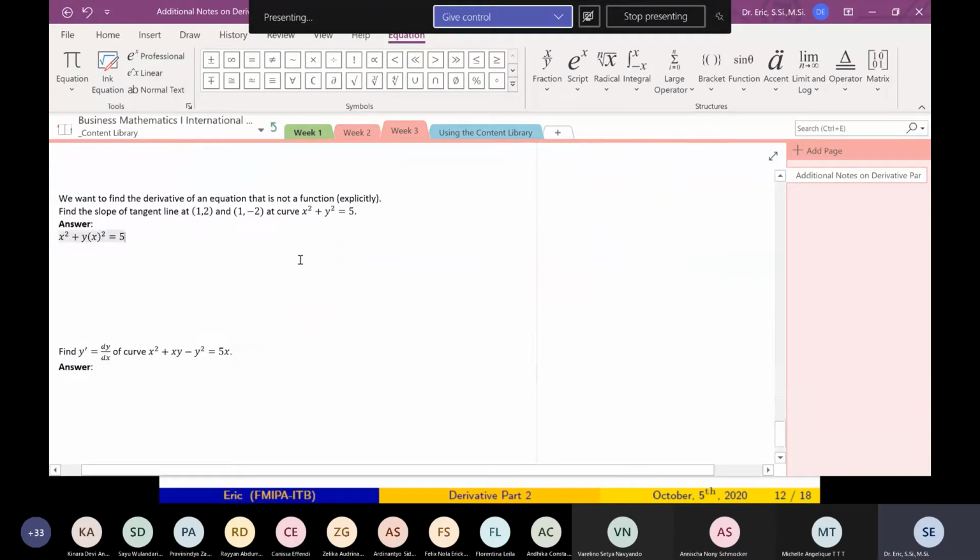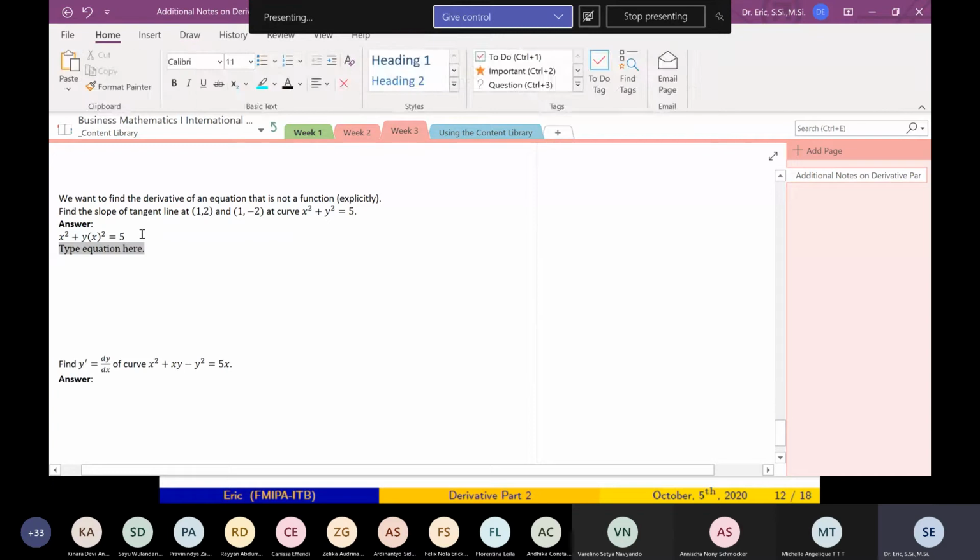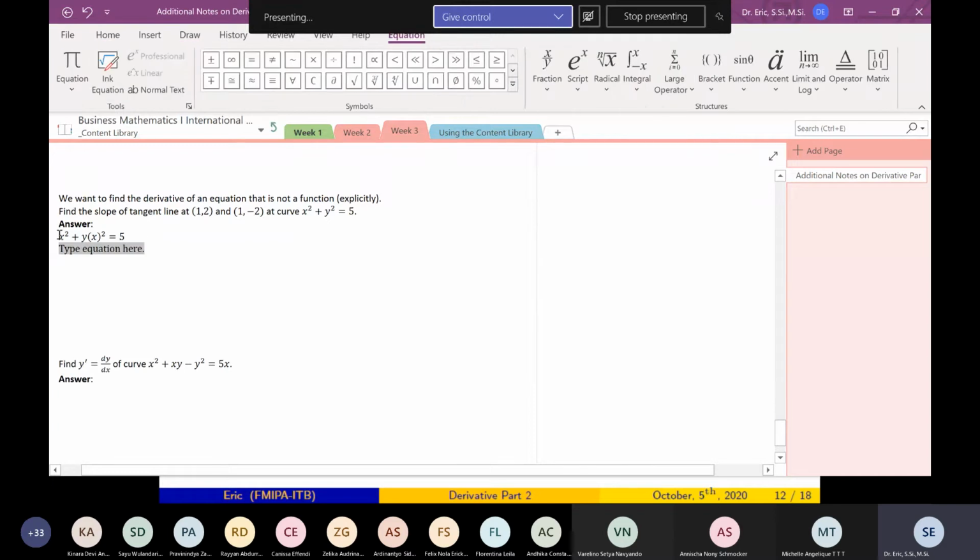Why? So this x squared plus y squared locally is a function of x. So I can write this down as y is a function of x, and I can find the derivative of this. What is the derivative of this? The derivative of x squared is 2x. What is the derivative of y squared?